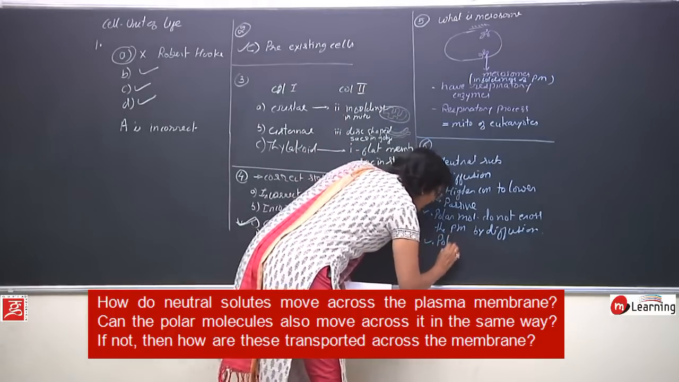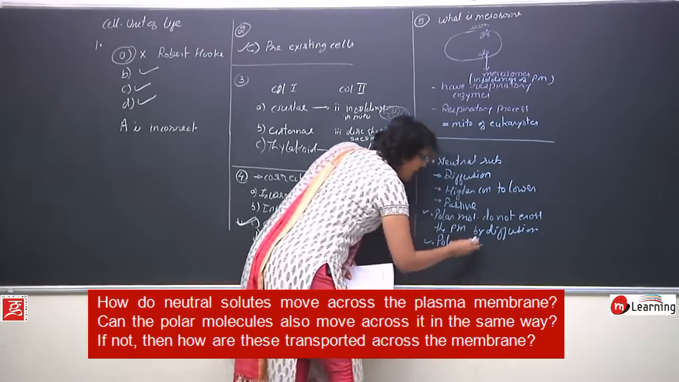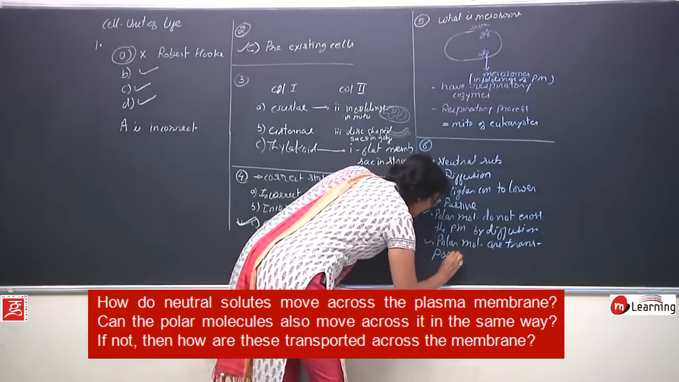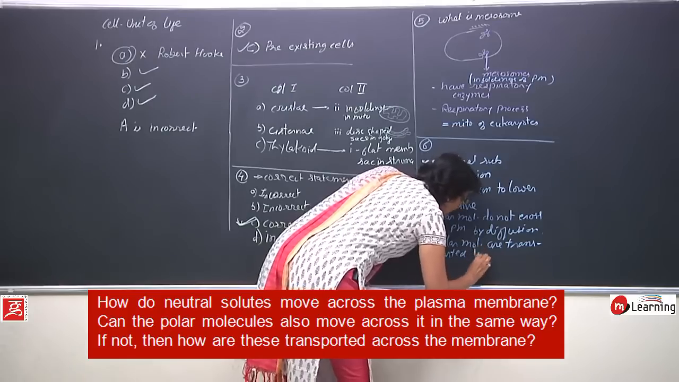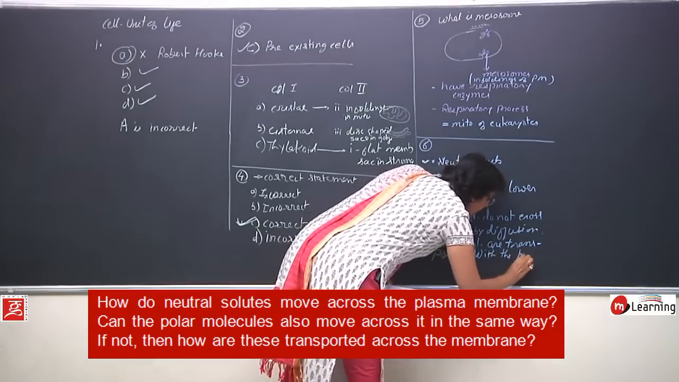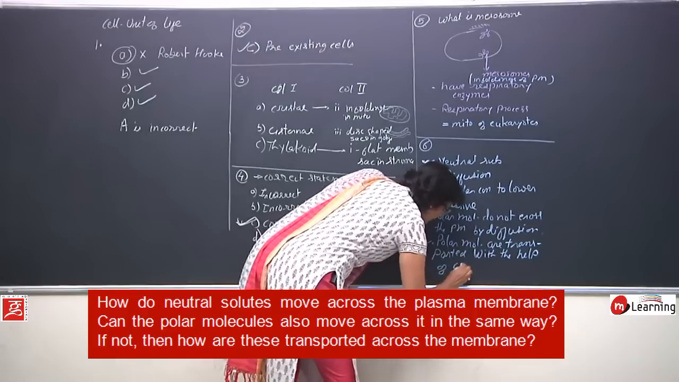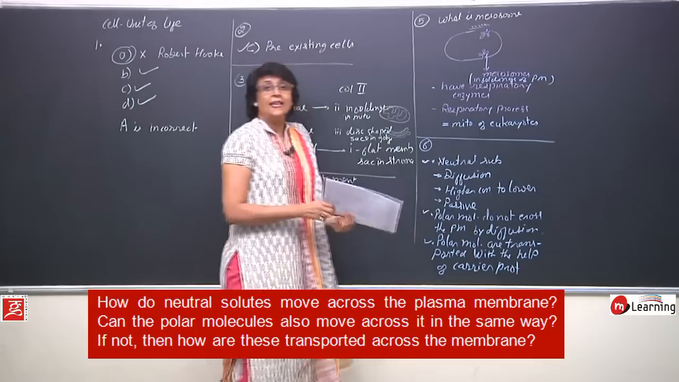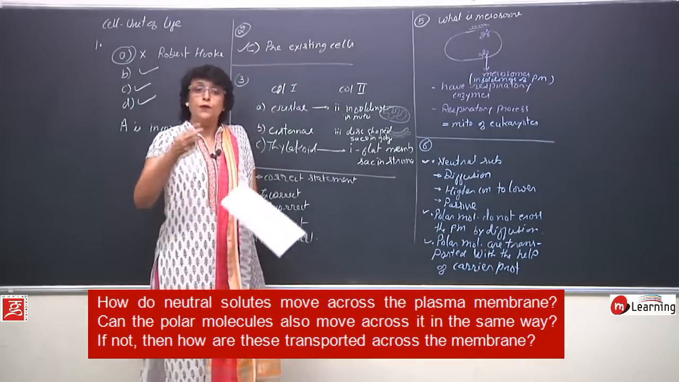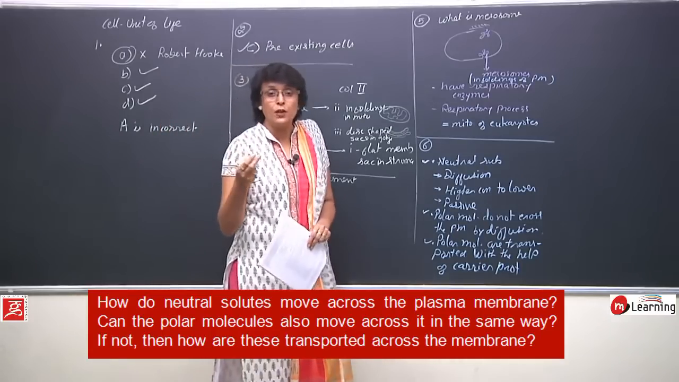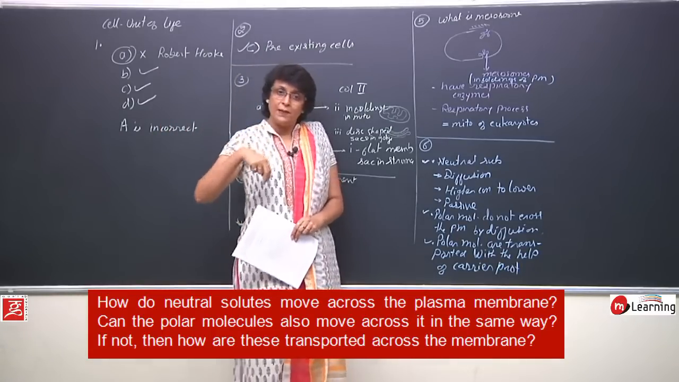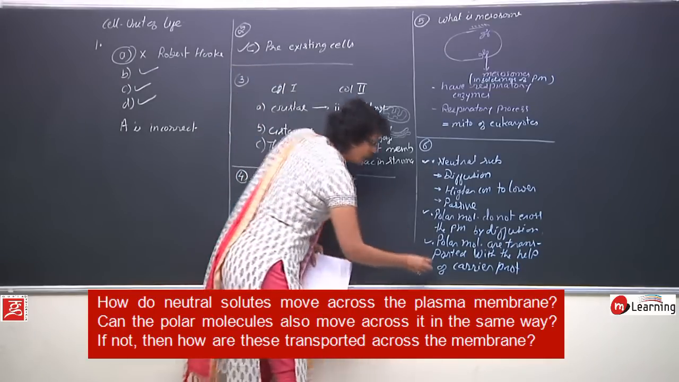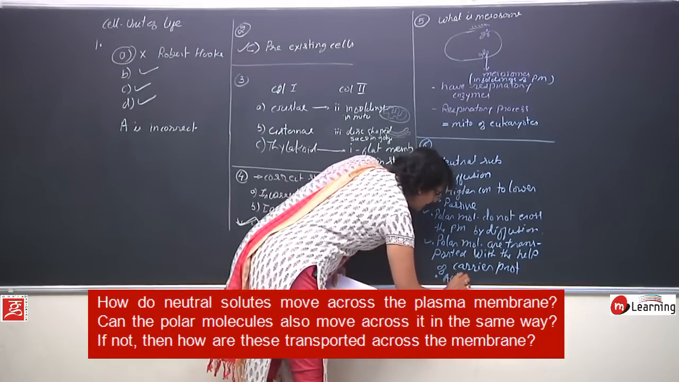So polar molecules are transported by, or with the help of, carrier proteins. And carrier proteins means they will move from the peripheral proteins or extrinsic proteins, they will bind to these substances, they will come in with energy requirement, or it could be through those protein channels also. So this type of movement is active.